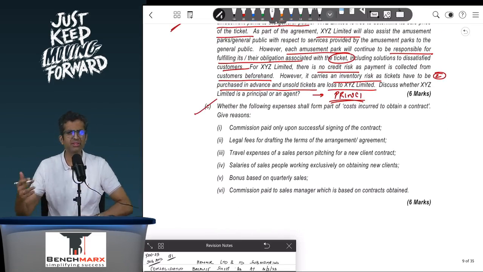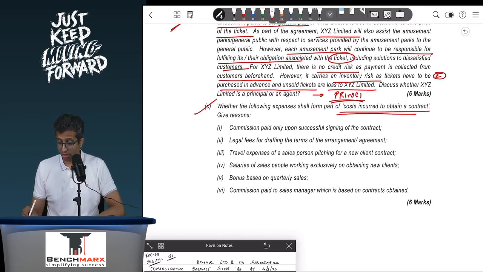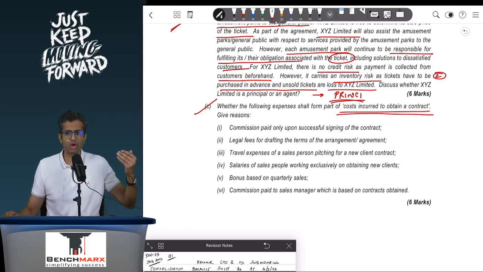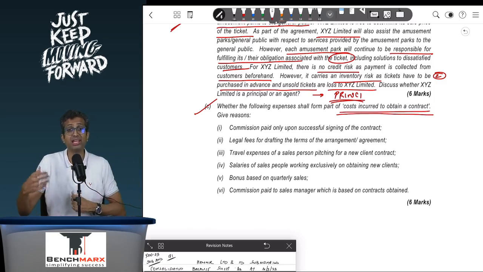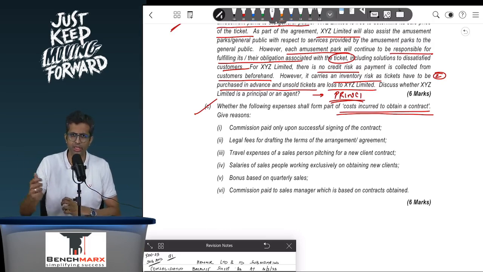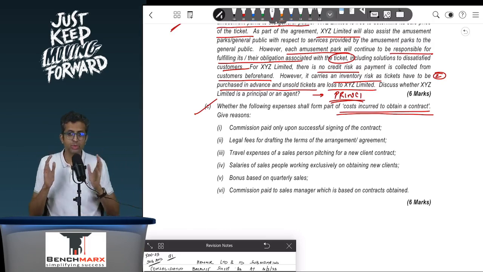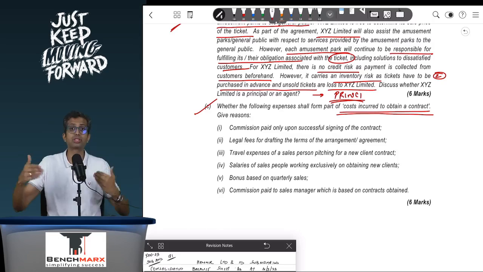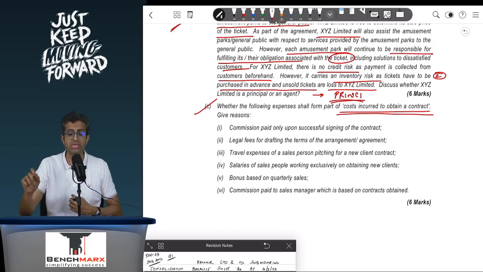Next is subpoint C, which is slightly different. This is on cost incurred to obtain a contract, acquisition cost. When you look at contract acquisition cost, these are costs that the entity will have to incur if it obtains the contract, and it will save if it does not get the contract. So these are costs which are incremental in nature, and the standard mentions that hypothetically you should ask yourself that if the parties to the agreement were to walk away just before signing the deal, would these costs still be incurred? If your answer is yes, then they are treated as contract acquisition.